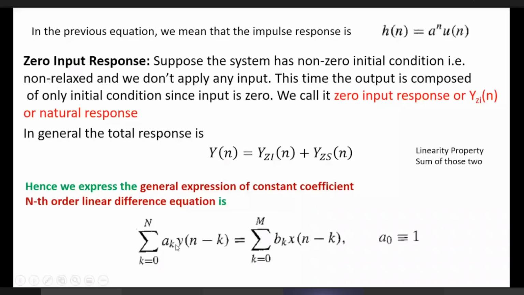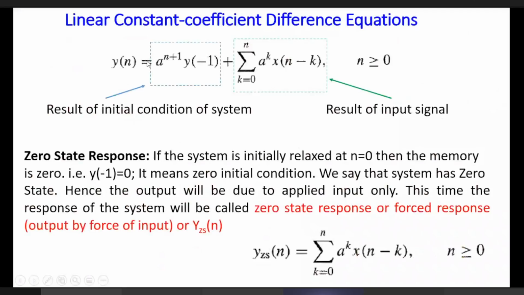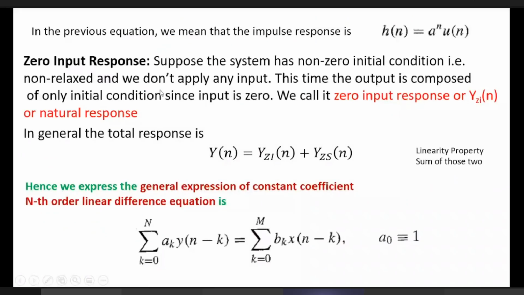That is why it is called a constant coefficient difference equation, and that is why it is linear. If it were non-linear, there would be square terms, but since the coefficients of the output samples and input samples are constant, it is called a constant coefficient difference equation. Since they are constant, the system is linear.